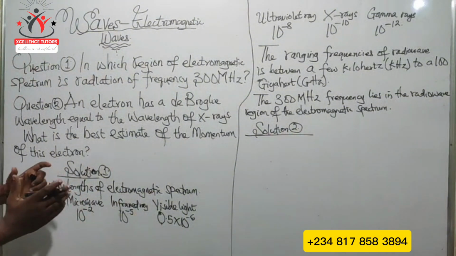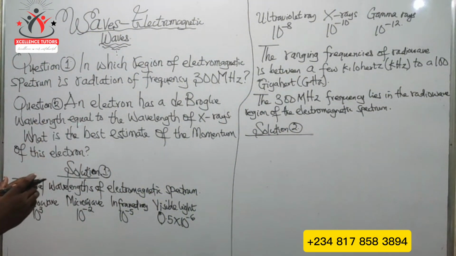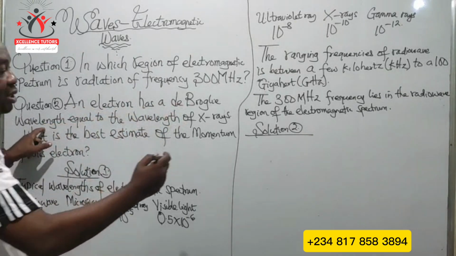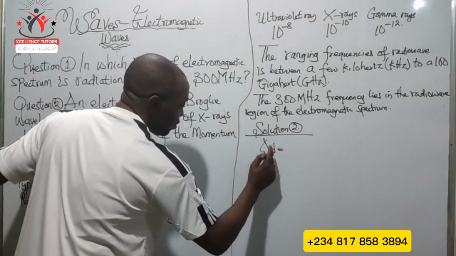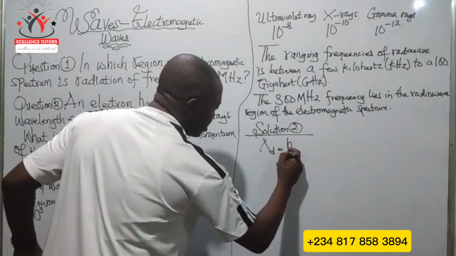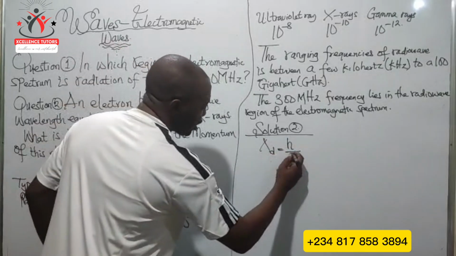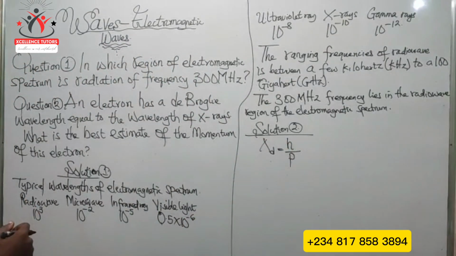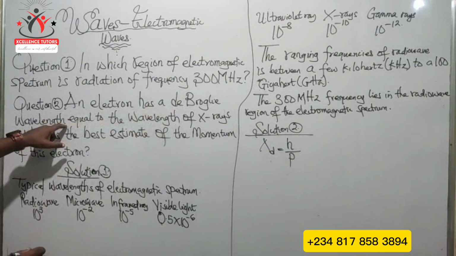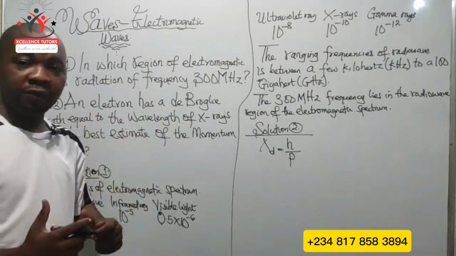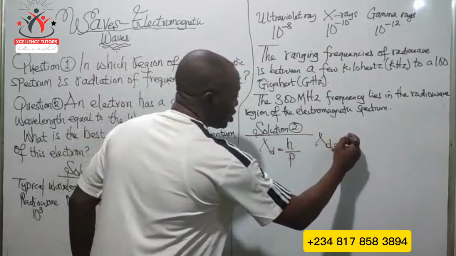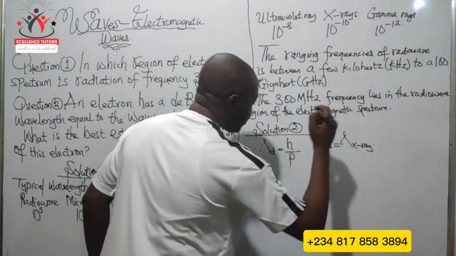What is important here is to understand the question. An electron has a de Broglie wavelength. That means we know that the de Broglie wavelength can be represented with lambda. The de Broglie wavelength is equal to Planck's constant over momentum. The electron's de Broglie wavelength is equal to the wavelength of X-ray.